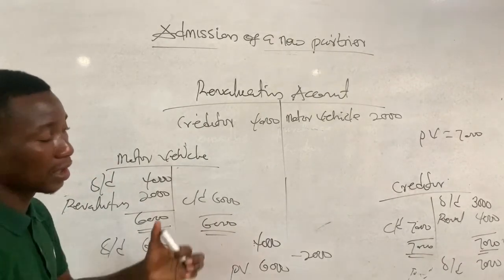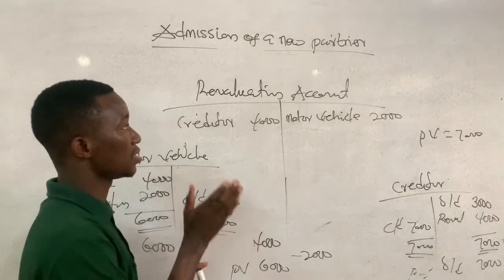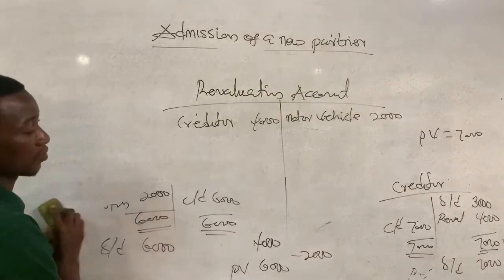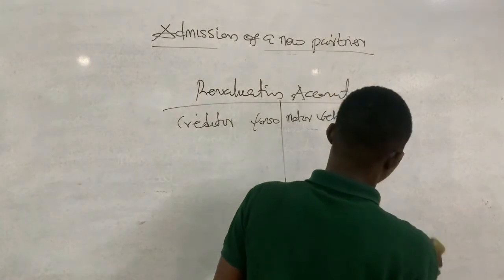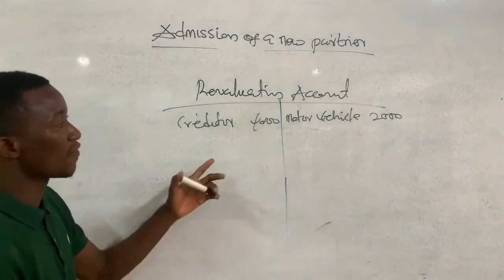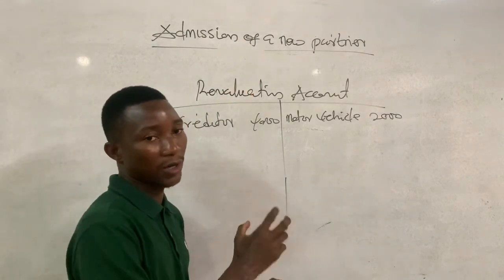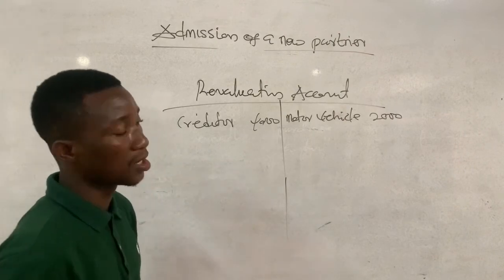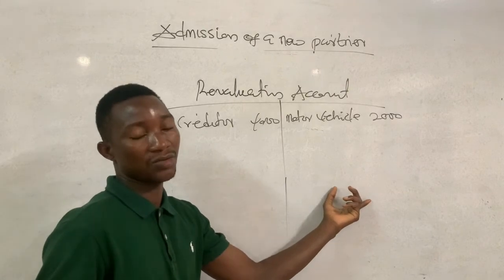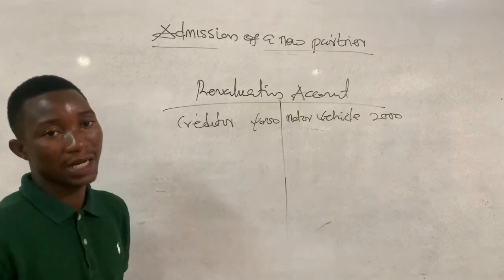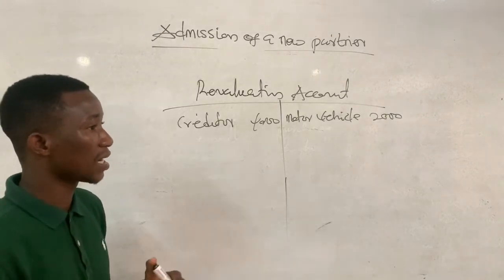Is that okay? And anytime there is an expense on the revaluation of the asset and liability, we debit the revaluation account. Is that okay? And after preparing the account, if we ascertain profit on the revaluation, we debit the revaluation account and credit the partner's capital account because it is a profit. That is revaluation surplus. When we ascertain loss, that is revaluation deficit, it will be credited to revaluation account and debit partner's capital account to reduce their capital balances. Is that okay? So these are basically the concepts.